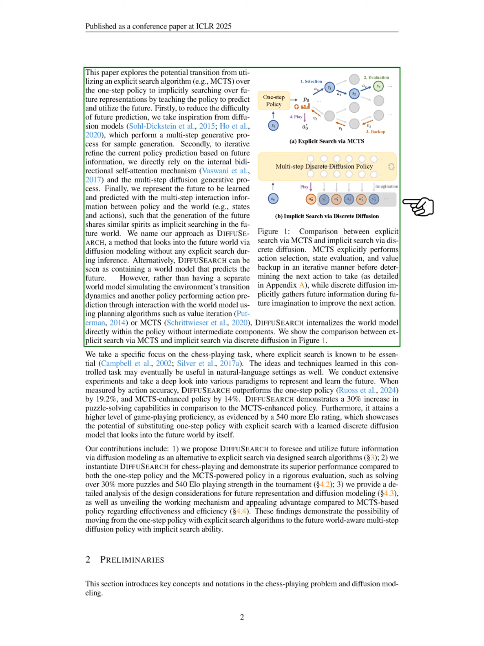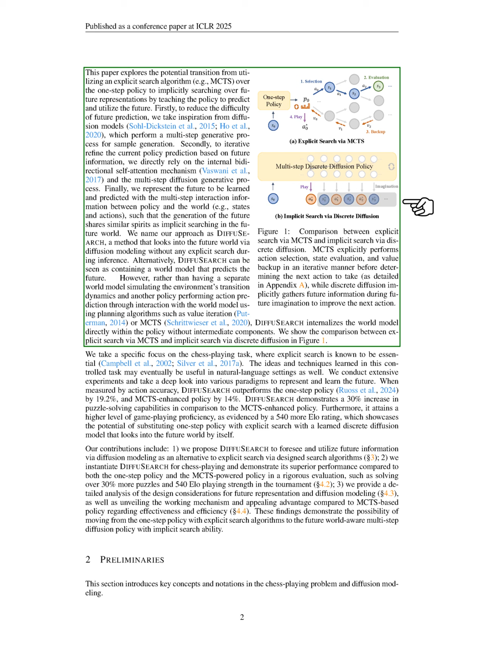Therefore, we ask, can a policy model independently predict and use future information to enhance its predictions without needing explicit search during inference? Our paper investigates the shift from explicit search algorithms like MCTS to an implicit search method that teaches the policy to predict and utilize future outcomes.